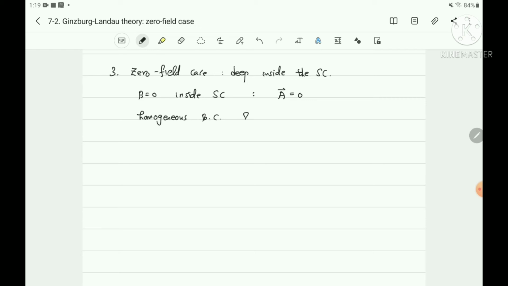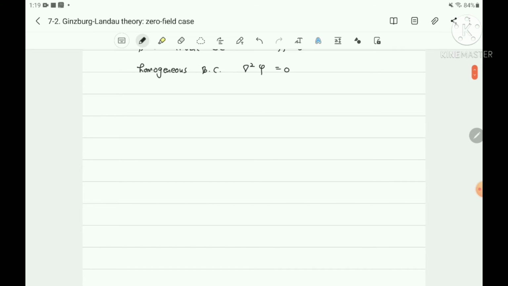means that the Laplacian of phi equals zero, and it corresponds to a deep region inside a superconductor, in the case that the super electron density does not vary with position. It means a homogeneous boundary condition, a homogeneous order parameter.